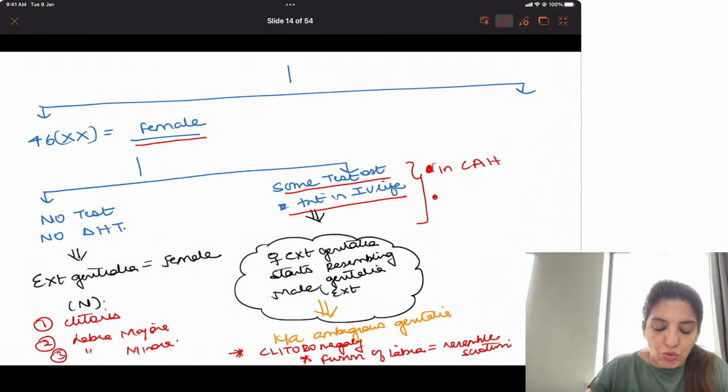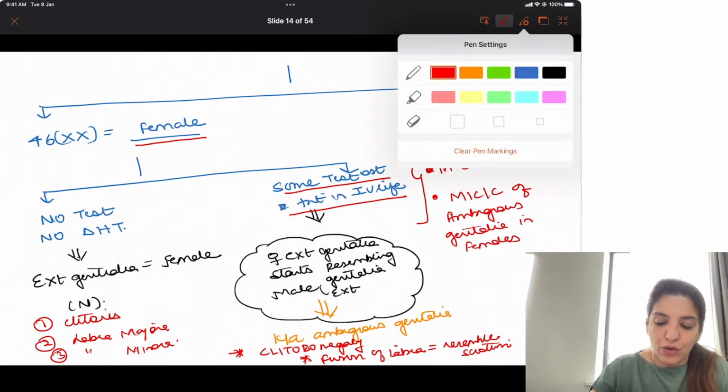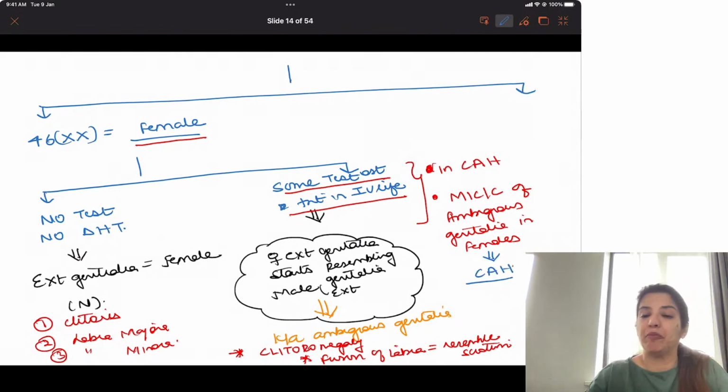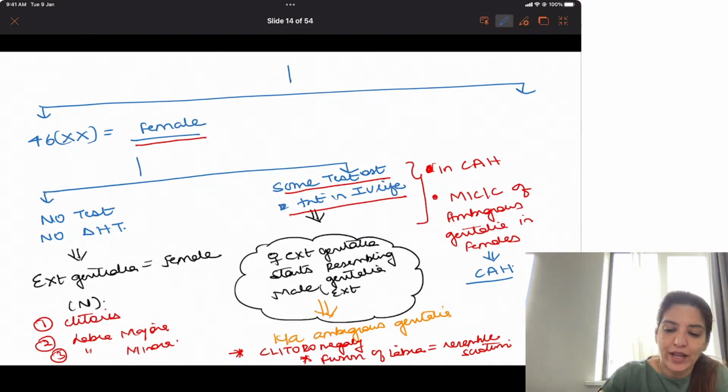So if I ask you what is the most common cause of ambiguous genitalia in females, you are going to say it is congenital adrenal hyperplasia. In congenital adrenal hyperplasia, testosterone is present in females in intrauterine life. Are you understanding this?